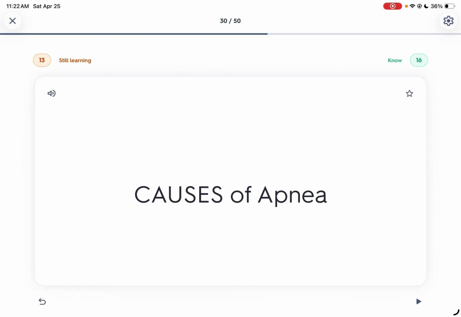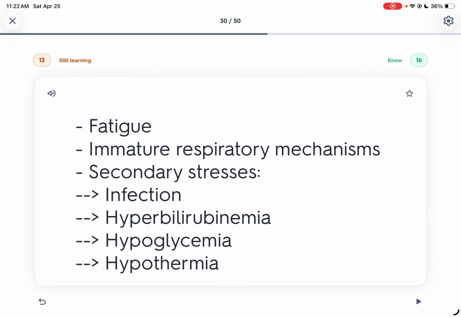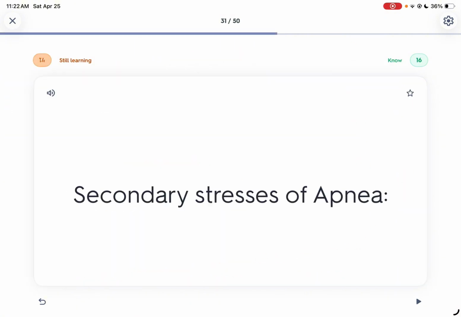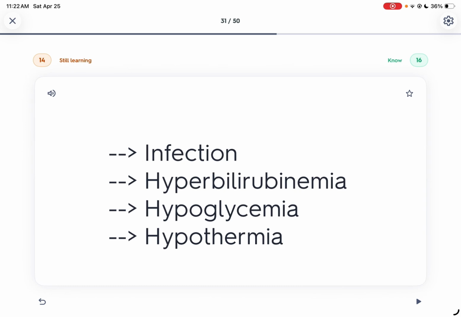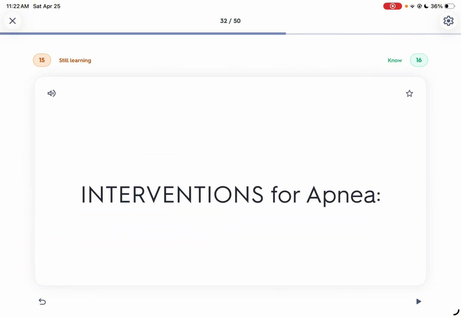Causes of apnea, so may reason nga nag-apnea ang baby. So, I feel like naibalaan na nini mo, but you have to recall, what is the cause of apnea? Anong magkalisod, dili mga ginhawa ang bata? So, fatigue, immature respiratory mechanisms, and secondary stresses: infection, hyperbilirubinemia, hypoglycemia, hypothermia. So, major reason due kay fatigue mo na. Immature respiratory mechanism. Secondary stresses of apnea: hypoglycemia, hypothermia, hyperbilirubinemia, infection. Hyper, hypo, hypo. So secondary stresses na siya. Apnea is to immature respiratory mechanisms.